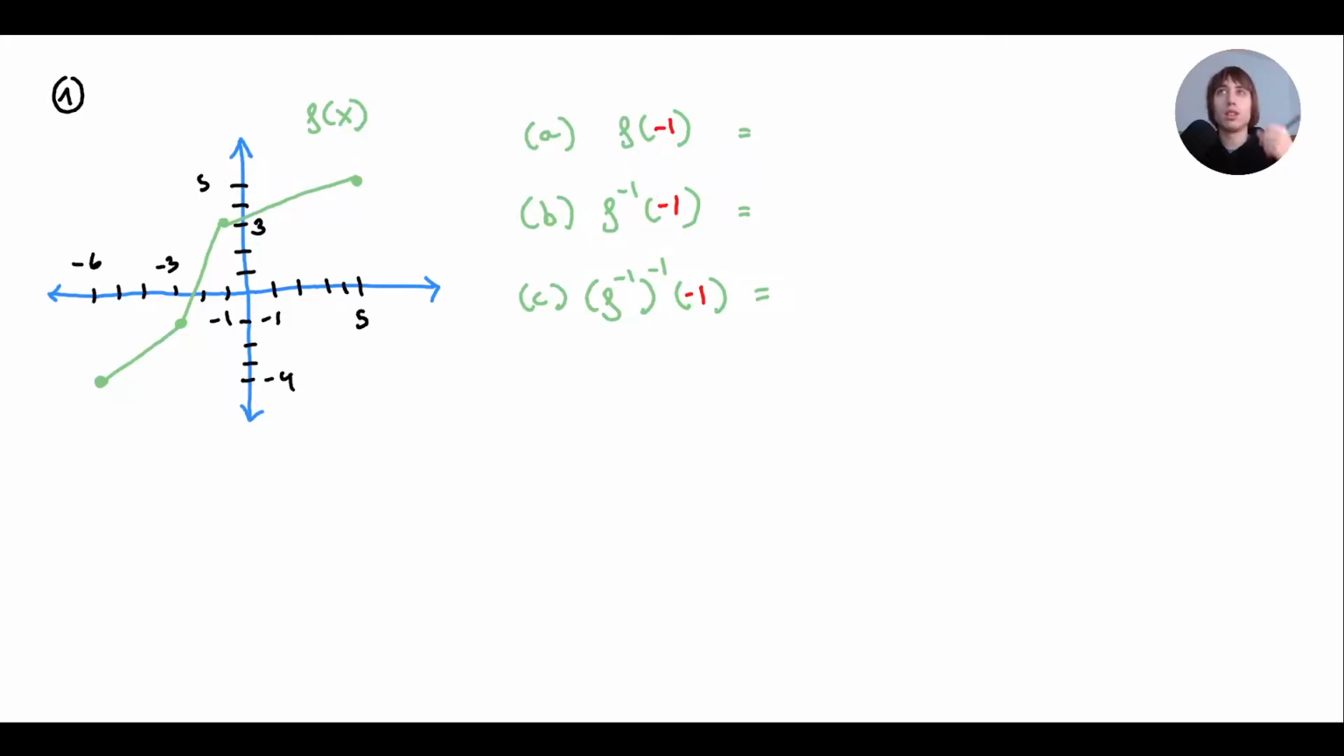Okay, let's begin. First question. I've represented a function f here, and I'm asking for the following things. So, first of all, f of -1. Okay, so this shouldn't be too hard. f of -1 is f when I input a -1. So when I input a -1, I get a 3. So this should be a 3.